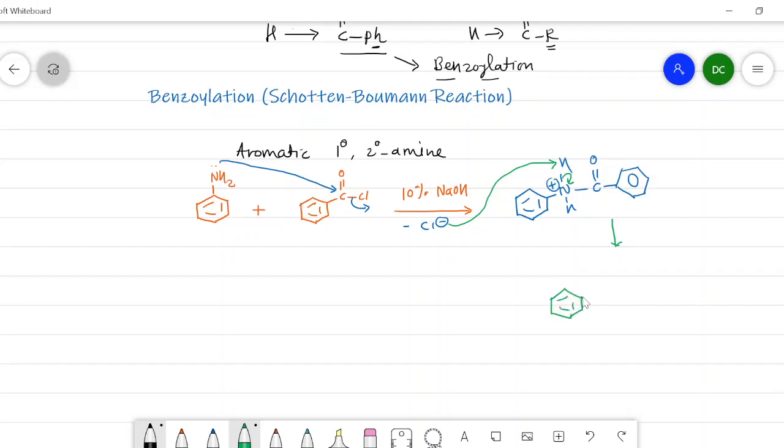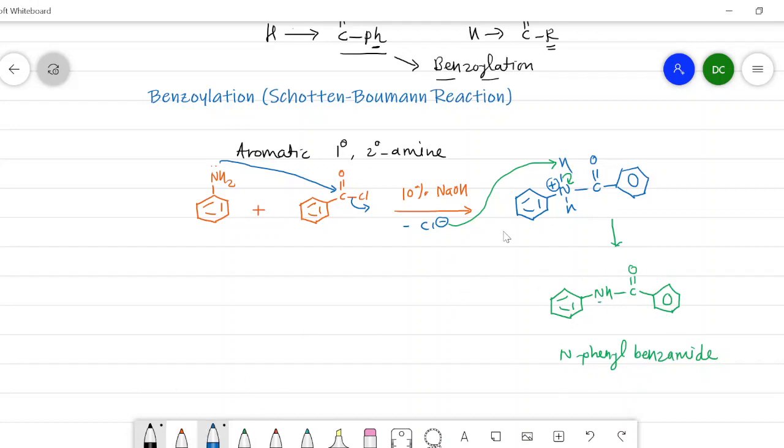a final product, that is NHC double bond O. Again I will write here a second aromatic ring. So it is named N-phenyl benzamide. Nitrogen possesses a phenyl ring, that's why N-phenyl, and the remaining structure is nothing but the benzamide.